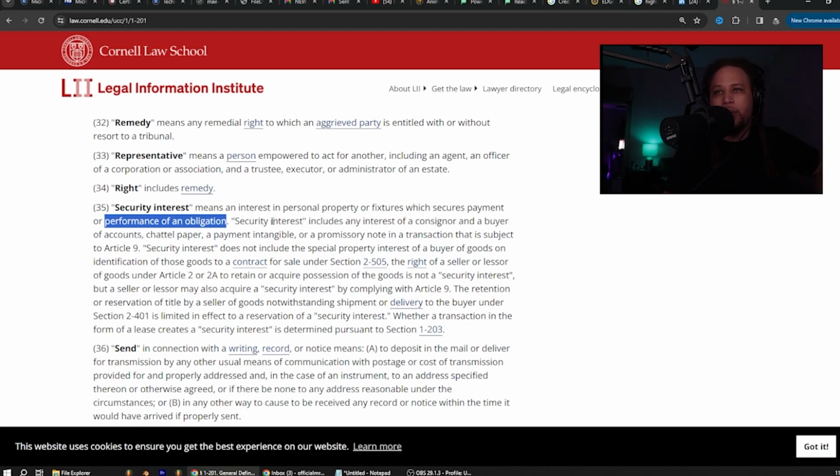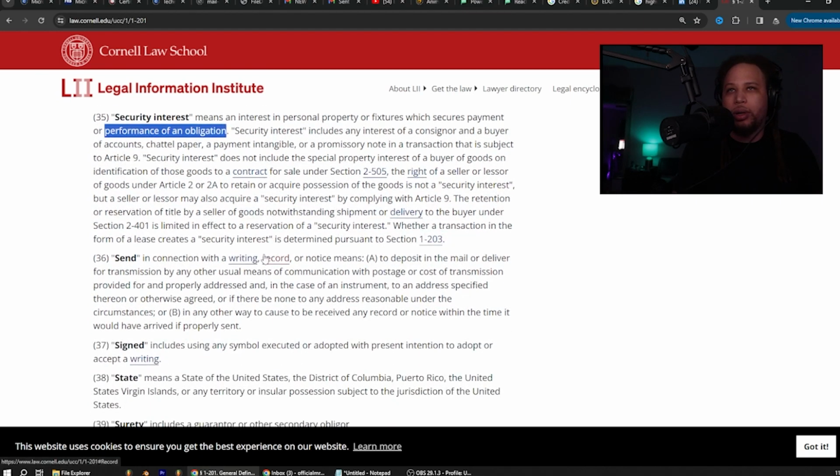Send, in connection with a writing, record, or notice, means A, to deposit in the mail or deliver for transmission by any other usual means of communication with postage or cost of transmission provided for and properly addressed, and, in the case of an instrument, to an address specified thereon or otherwise agreed, or if there be none to any address reasonable under the circumstances, or B, in any other way to cause to be received any record or notice within a time it would have been received if properly sent.